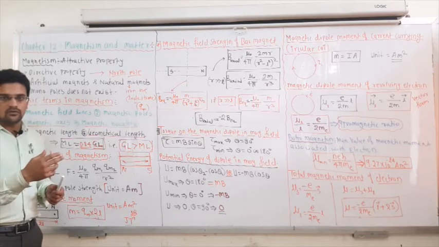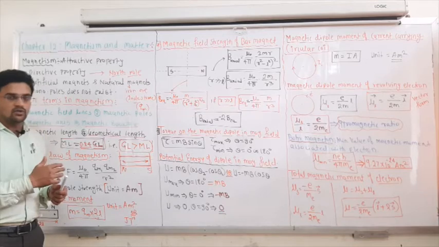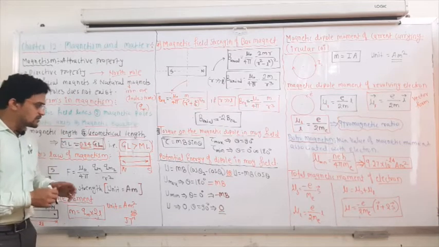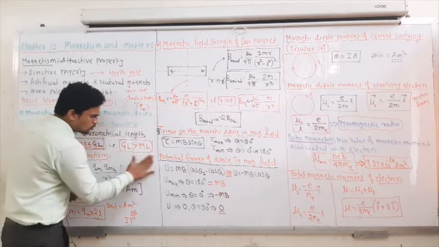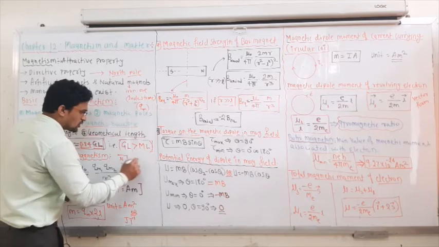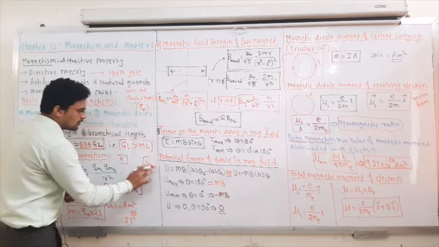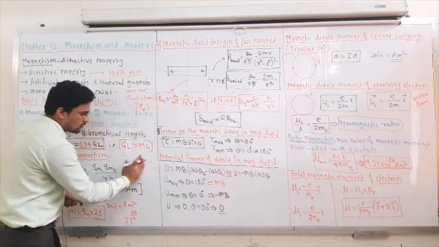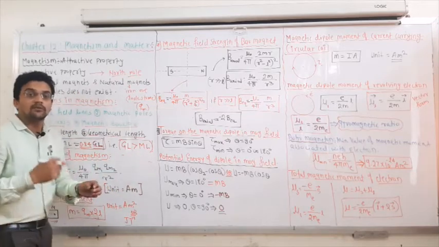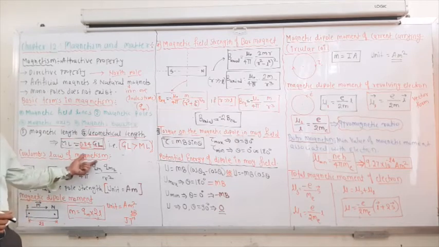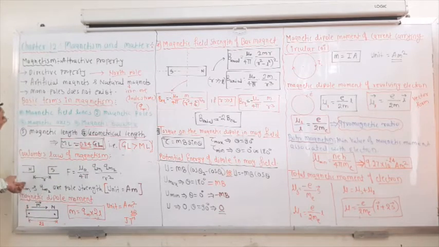Coulomb's law of force of attraction, that is nothing but F is equal to what? 1 upon 4 pi epsilon naught Q1 Q2 by R square. Same way, if there are two poles, if you consider north and north, they repel. If you consider north and south, they attract. So by what amount these two magnetic poles are attracted is given by Coulomb's law of magnetism.